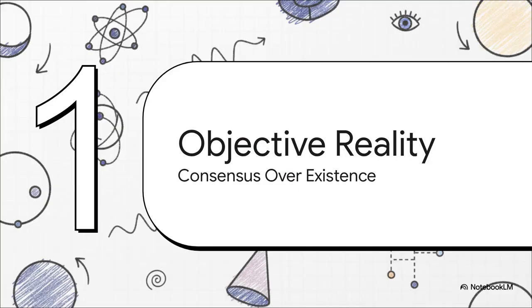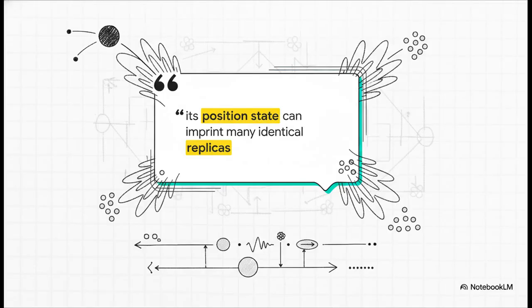Okay, moving on to Section 2, the emergence of objective reality, consensus over existence. So we've gone from fragile superpositions to robust pointer states, and finally to this massive environmental broadcasting. But what does all this actually mean for our fundamental understanding of existence? Well, it leads to a pretty profound conclusion. We normally think of a speck of dust as having an objective position because, well, that's just how the universe is. But quantum Darwinism tells us something so much deeper.